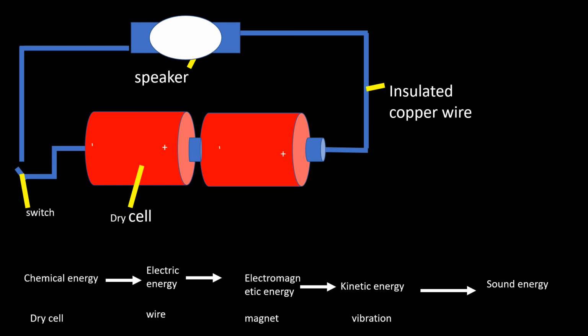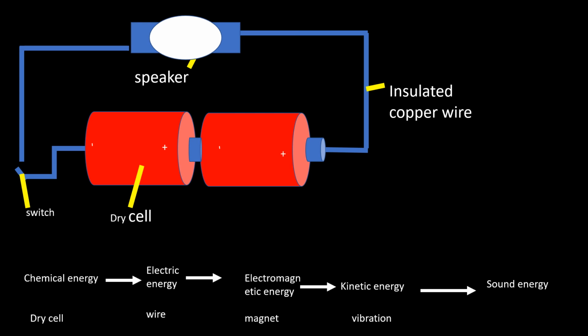The first level of energy will be chemical energy found in the dry cells. That chemical energy in the dry cells is going to be transformed to electric energy, which is carried by insulated copper wire. Then the electric energy will be transformed to electromagnetic energy found in the magnet inside that speaker.